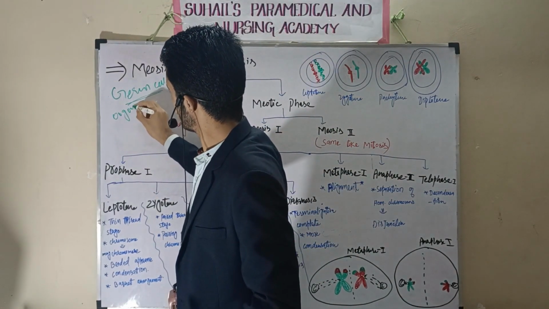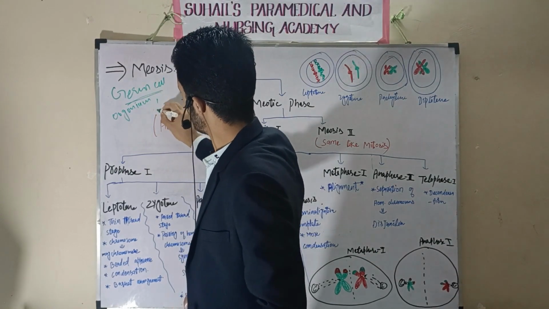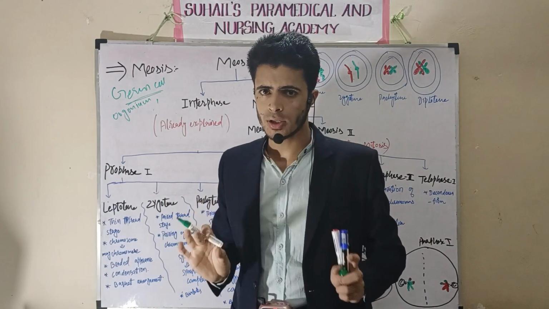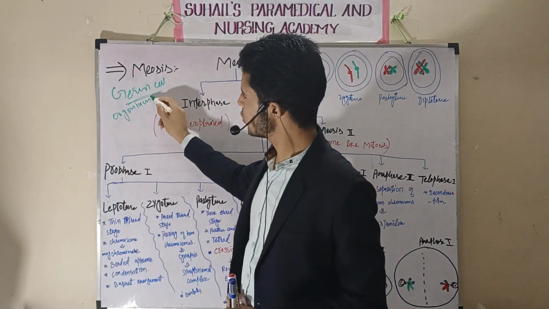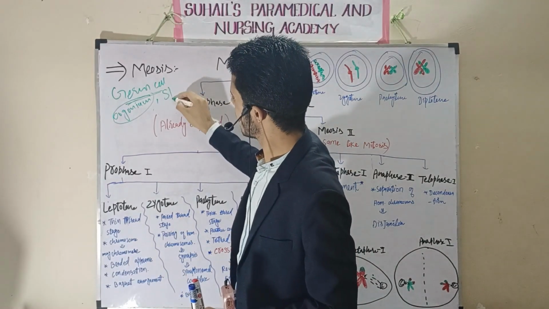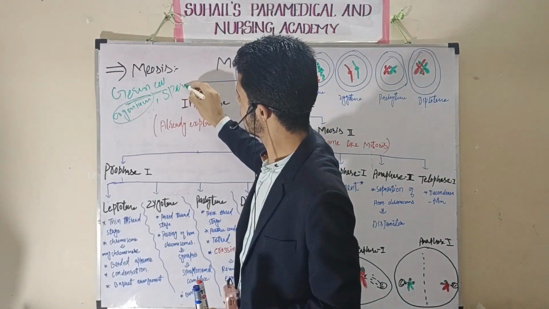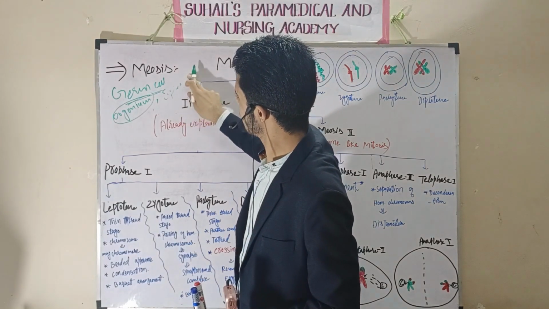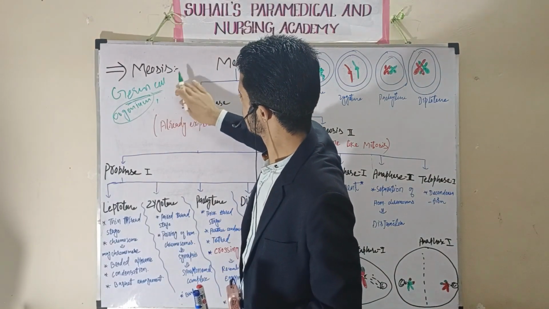In the female, there will be oogonium, and the process is called oogenesis. So oogenesis is shown by the oogonium. In spermatogenesis there will be formation of sperm. It will be shown by spermatogonium.